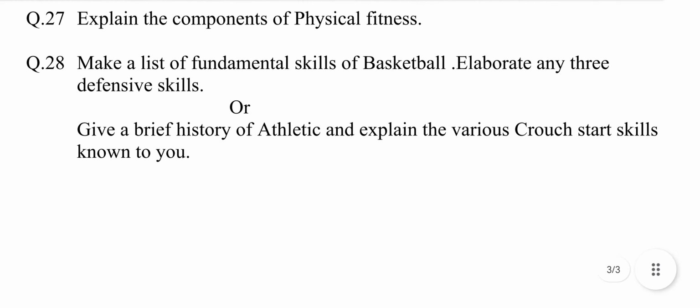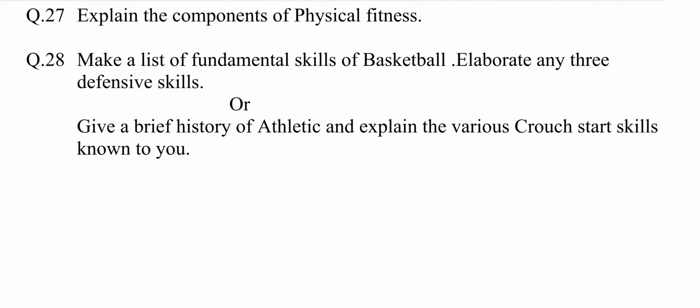Question number 27. Explain the components of physical fitness. This question is selected from chapter number 1, Physical Fitness. The answer may be: there are 5 components of physical fitness, as listed below. Number 1, main point, strength. Then its types. Types of strength: number 1, static strength, and second, dynamic strength. Then second main point is speed. Types of speed: 1, reaction time; second, acceleration; third, speed of movement.